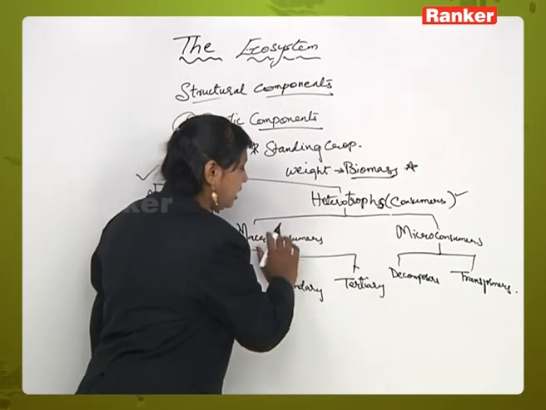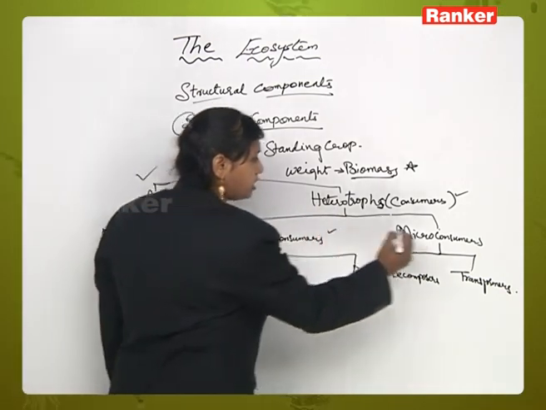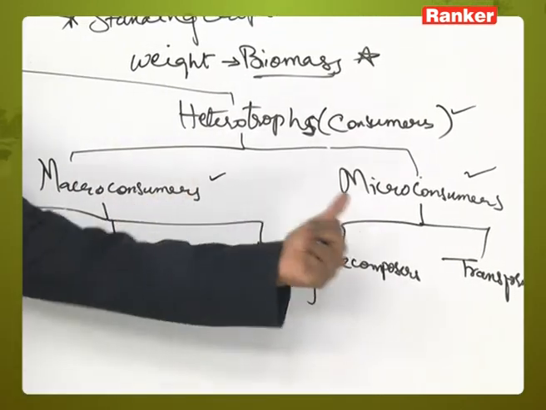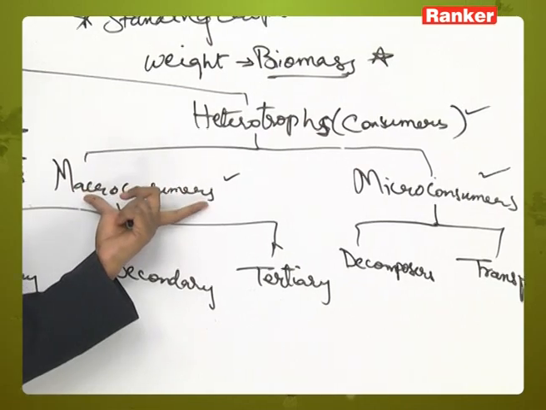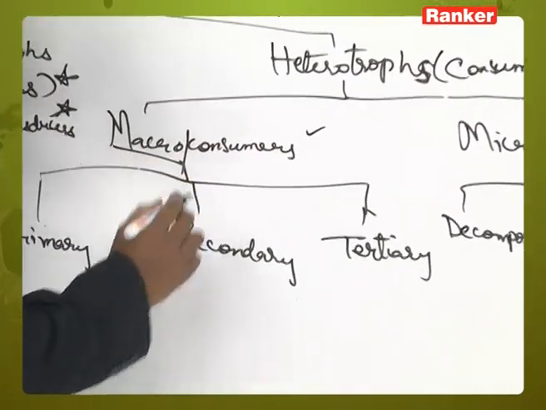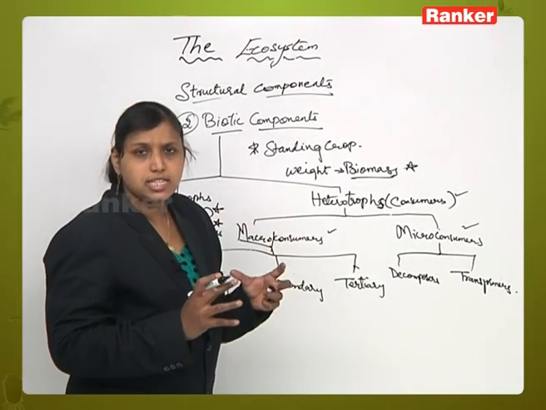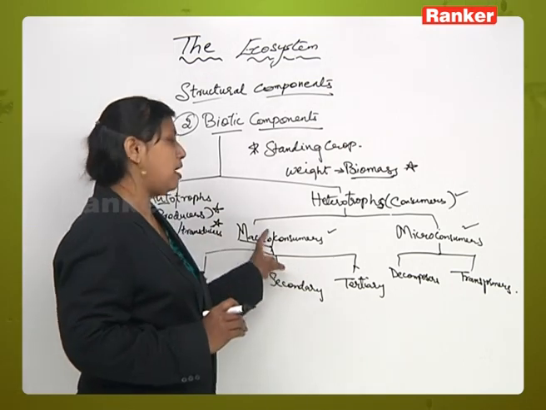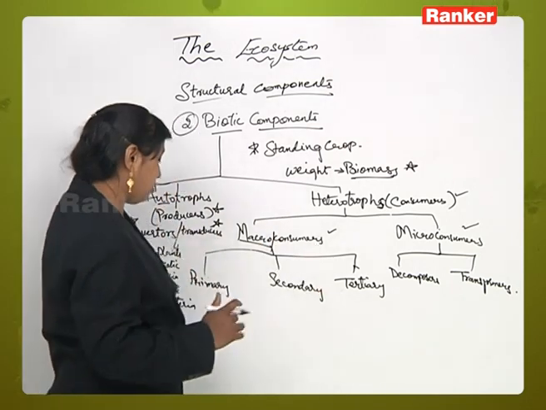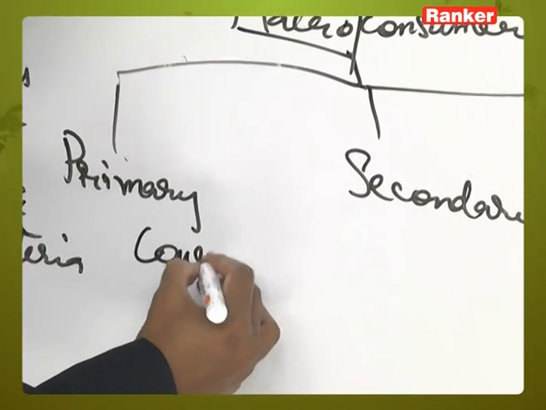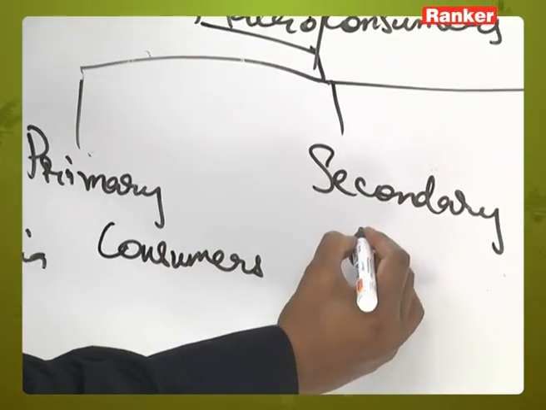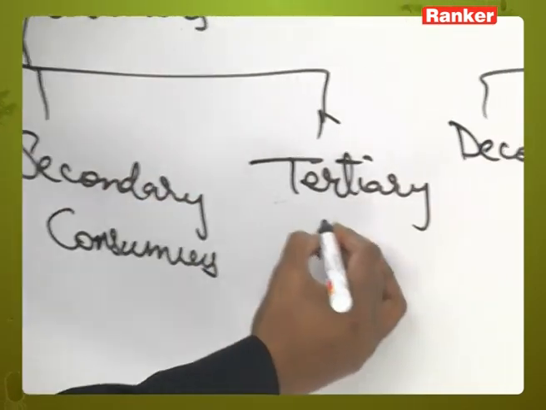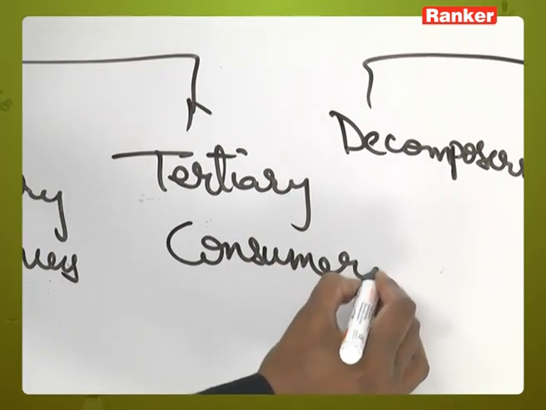Now, heterotrophs are again divided into two types: macro consumers and micro consumers. So, first, when we are talking about macro consumers, as the name itself indicates, macro means large. So, large sized animals which depend on the plant for their food material are called macro consumers. They are of three types: primary macro consumers, or you can call them primary consumers, secondary macro consumers or secondary consumers, and tertiary macro consumers or tertiary consumers.